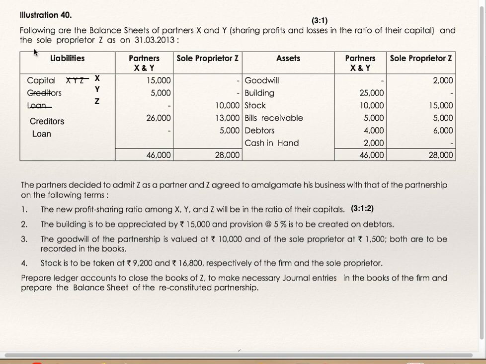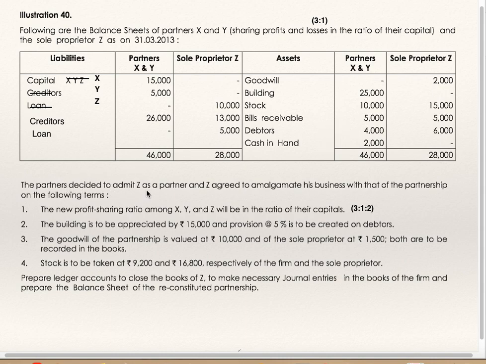We'll see illustration 40. Following are the balance sheets of partners X and Y, sharing profits and losses in the ratio of their capital. Capital of X is 15,000, Y is 5,000. So profit sharing ratio is 3:1, and sole proprietor Z. So these are balance sheets of partnership firm XY and sole proprietor Z: capital accounts of X, Y and Z, creditors and loan, goodwill, building, stock, bills receivable, debtors and cash in hand.